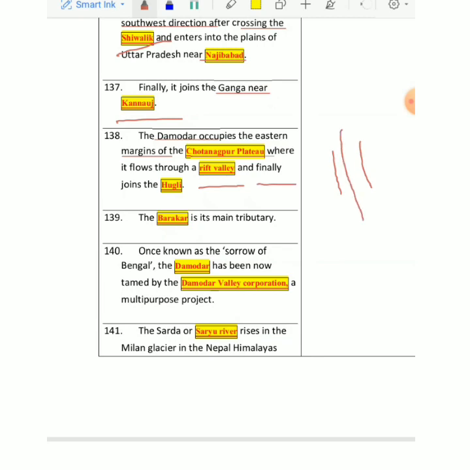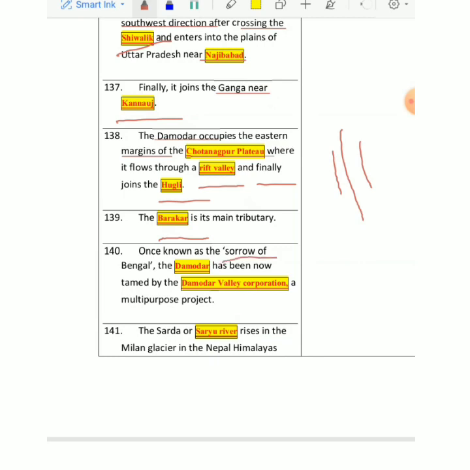And finally Damodar joins a very important river of Ganga, that's Hooghly, and the main tributary of Damodar is Barakar. I already told you when I was telling you about Kosi, then I was telling you about Damodar also.